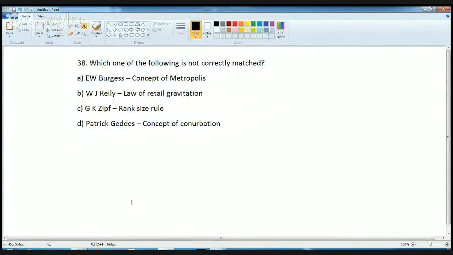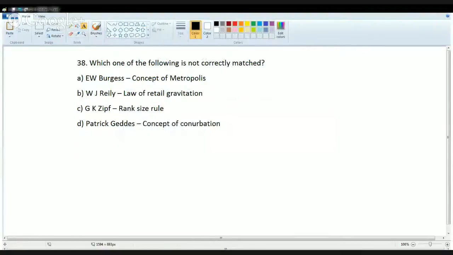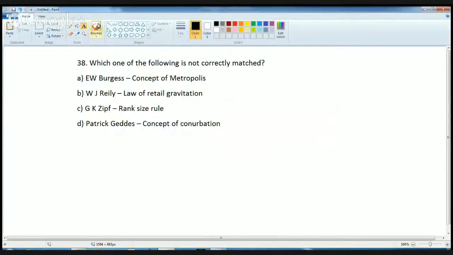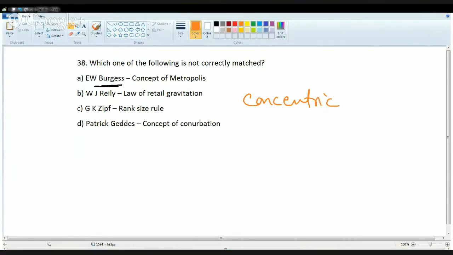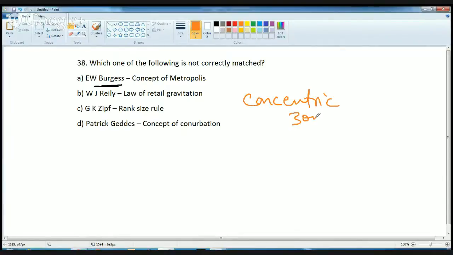Which of the following is not correctly matched? Now, all the rest of them are correctly matched except the first. Burgess gave the concept of concentric zone model and not the metropolis concept. So Burgess gave the concept of concentric zone model.